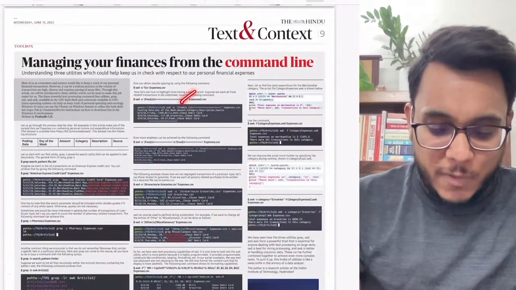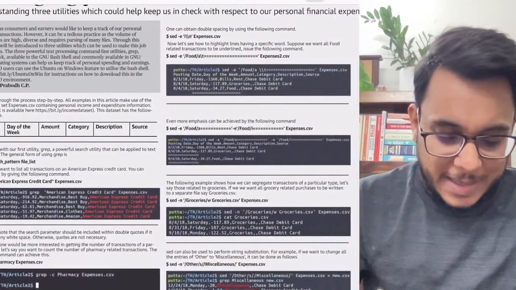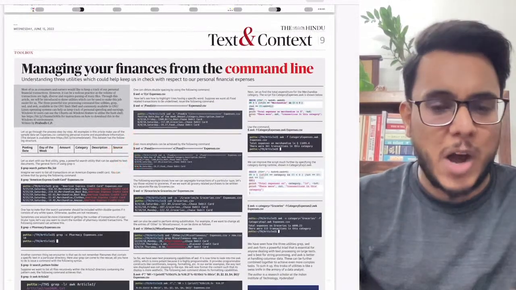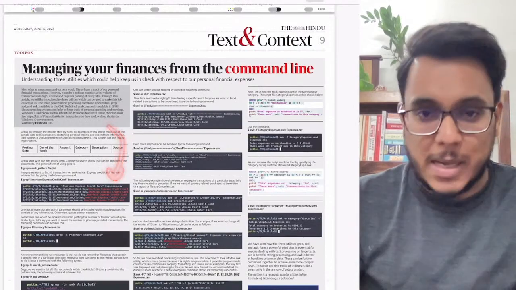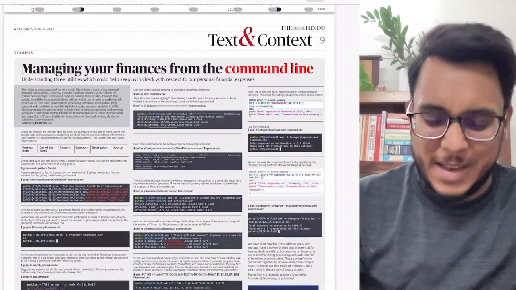Then Managing Your Finances from the Command Line. So certain commands have been given with respect to, for example, how to check your credit card bill, and all those things.